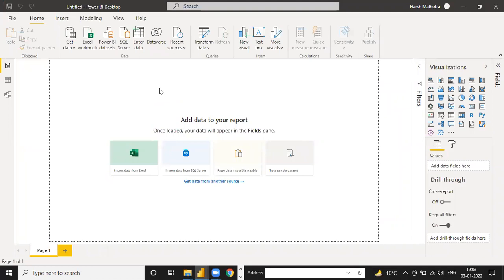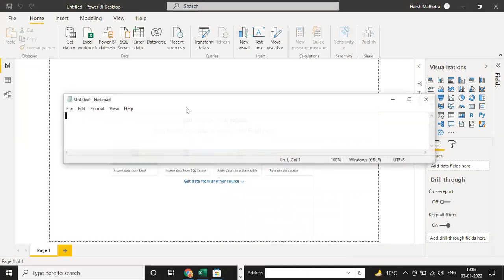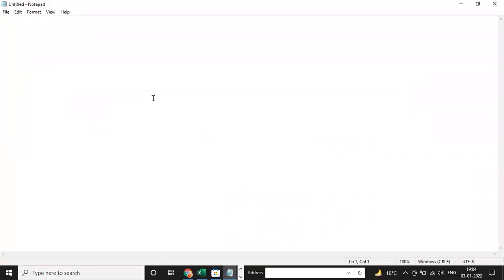So one by one, guys, see, this is the Power BI Desktop screen. Are you able to see my screen now, everyone? Yes, yes. So this is the Power BI screen. I'm going to add one notepad, a little bit of a 5 to 10 minute introduction related to Power BI. Then we can start the complete project basis.